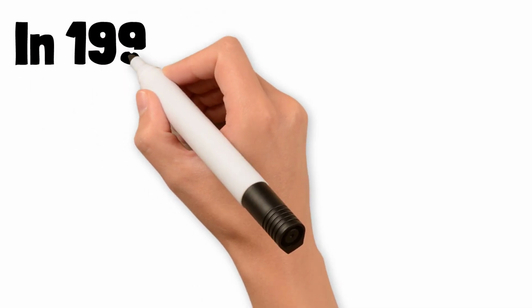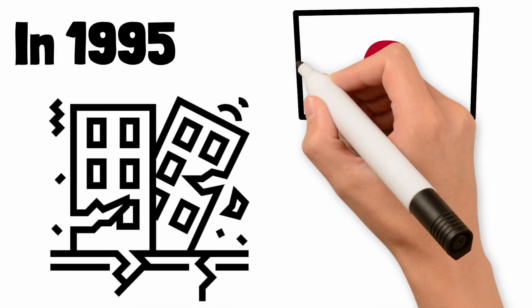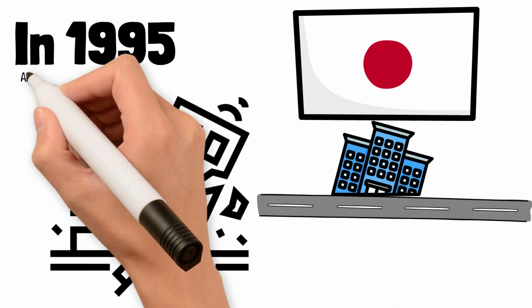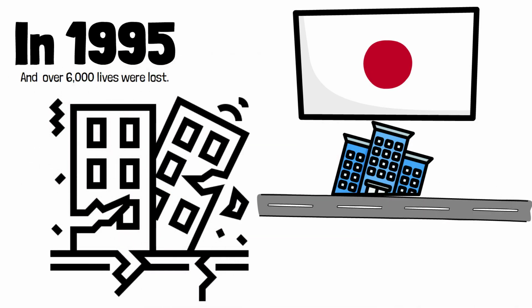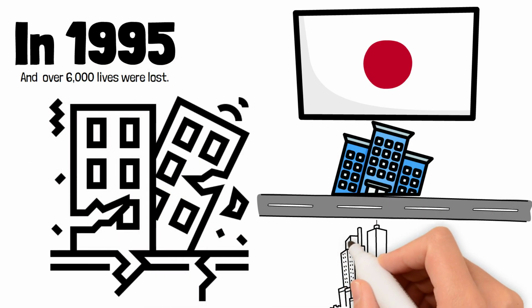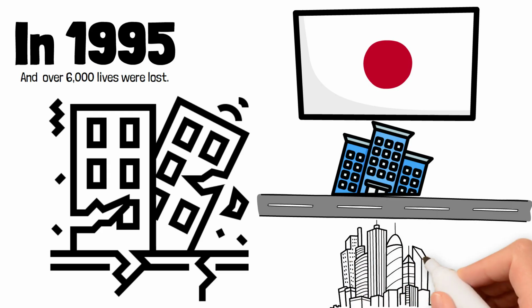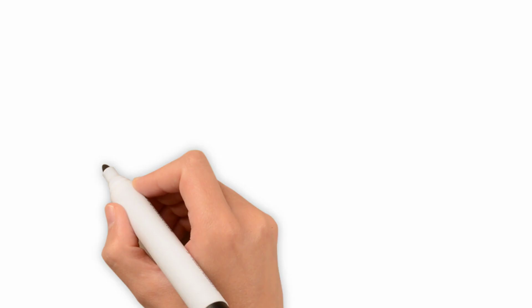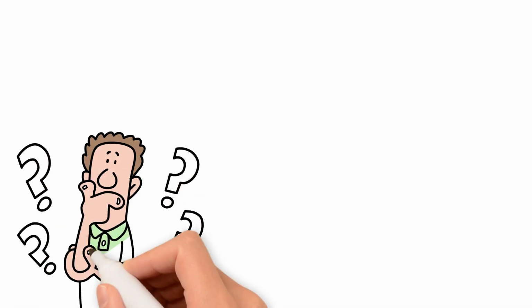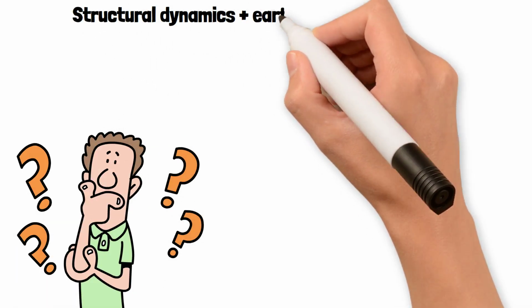In 1995, the Kobe earthquake hit Japan. Buildings collapsed, highways snapped, and over 6,000 lives were lost. Yet one structure, a 10-story office building, stood almost untouched while everything around it crumbled. Why? Not luck. Structural dynamics plus earthquake engineering.